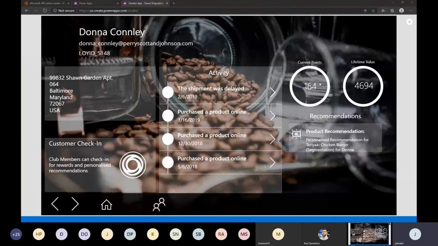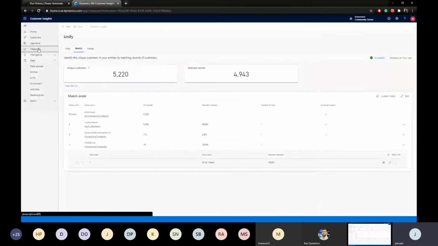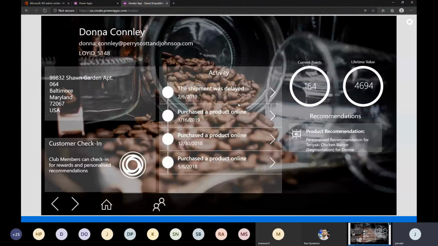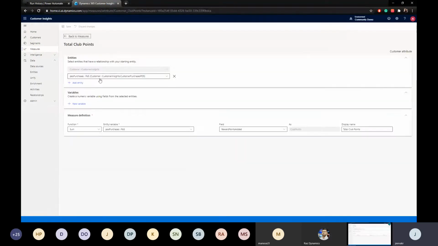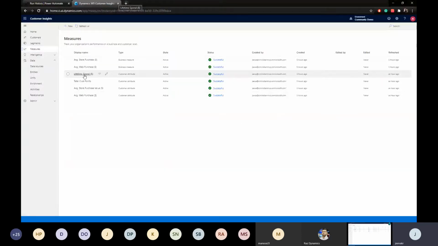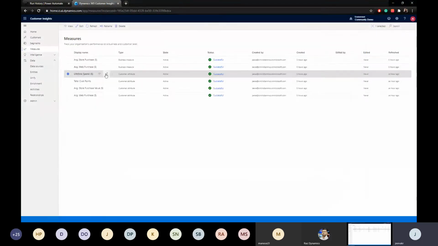Yeah. So this was from the measures and the segments, and we created the same to achieve this. So if you go here, what is this? It's club points, right? Let me open the measure. So the club points, we got them from the unified profile and the POS. We combined them and got the measure of the club points, and that is what we are seeing here. And lifetime value, as usual, is the lifetime spend, whatever she has done so far, and that is what you're seeing here, right?